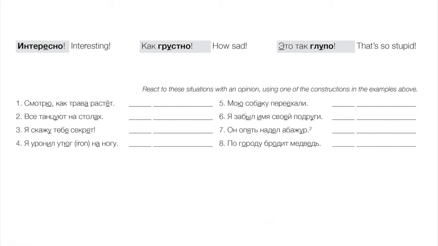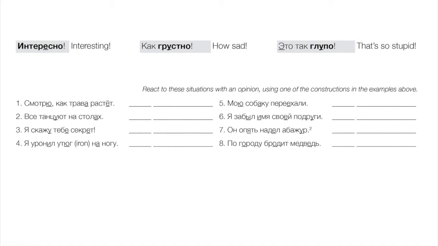2. Все танцуют на столах. Everyone's dancing on the tables. Well, that sounds like a good time to me, so I'm going to say это так весело, да, это так весело, or как весело, or simply весело, right? So any number of things we could say.